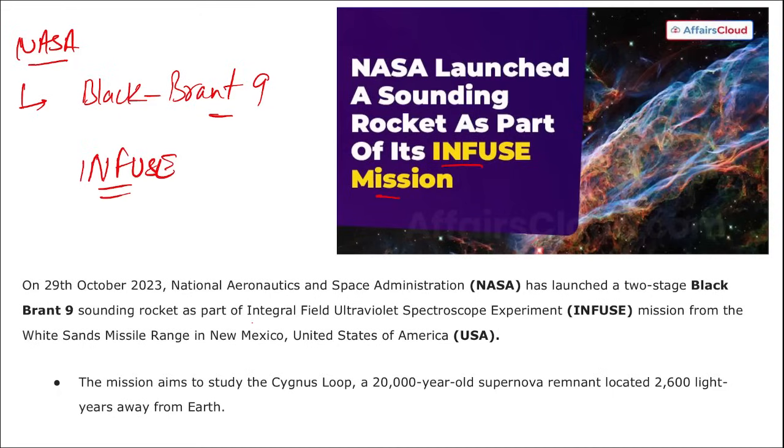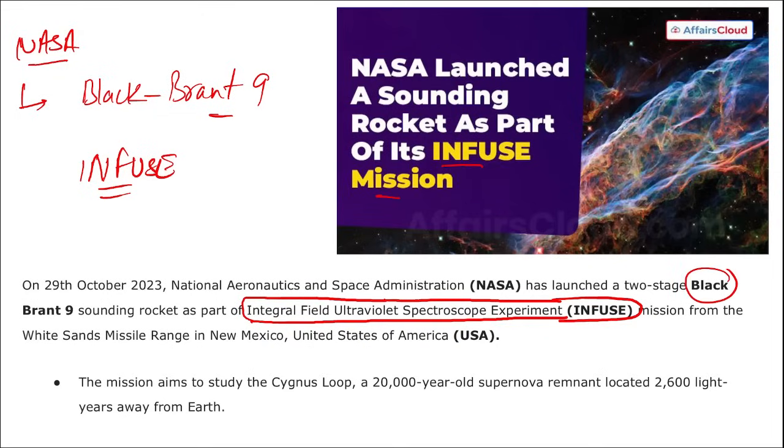This Infuse stands for Integral Field Ultraviolet Spectroscope Experiment. I repeat, Integral Field Ultraviolet Spectroscope Experiment, that is Infuse mission, correct. And the two-stage sounding rocket is named Black Brant 9. Correct.